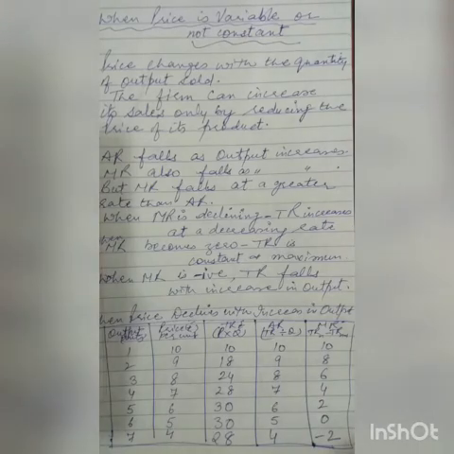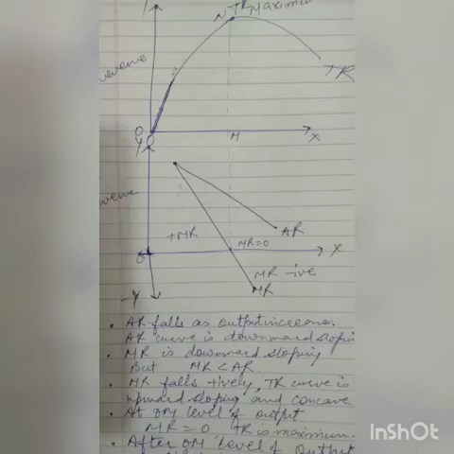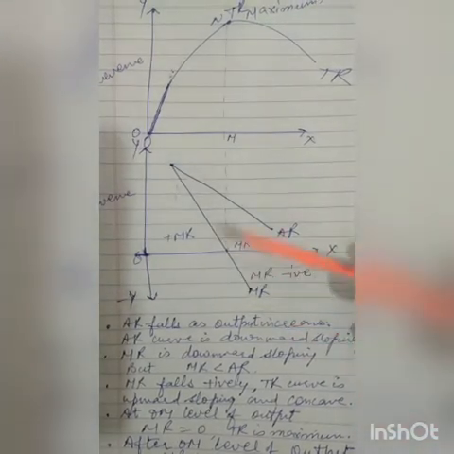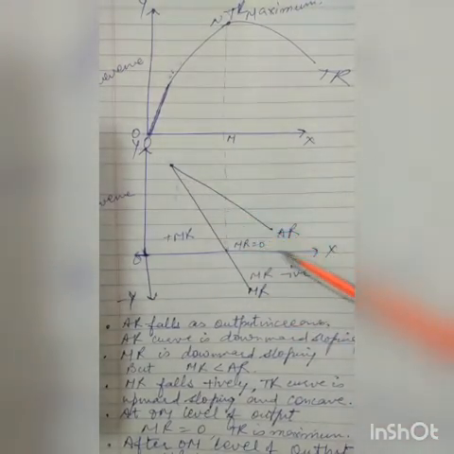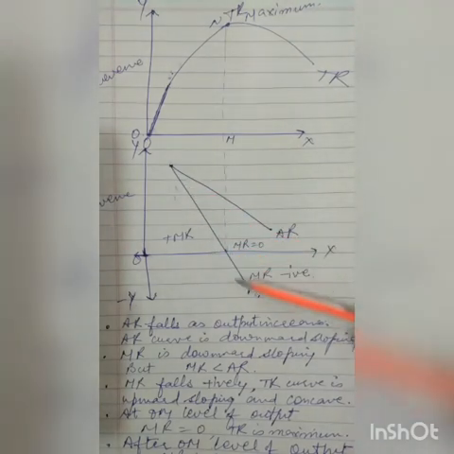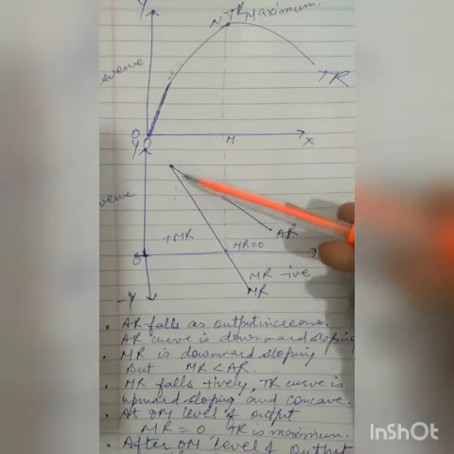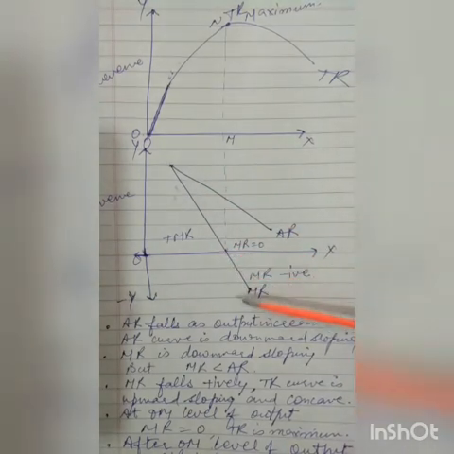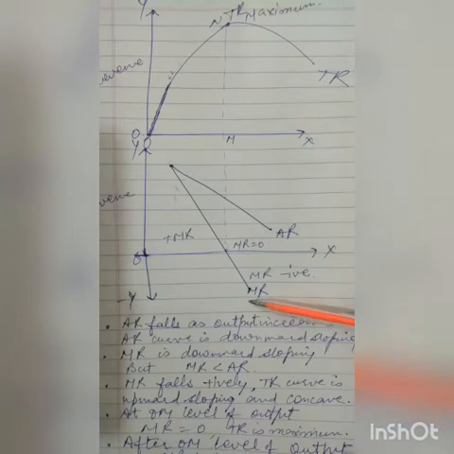Now we will discuss this in a diagram. As you can see in the diagram, average revenue is falling, starting with the first unit. Marginal revenue is also falling. The fall in marginal revenue is first positive, then becomes 0, and ultimately becomes negative.